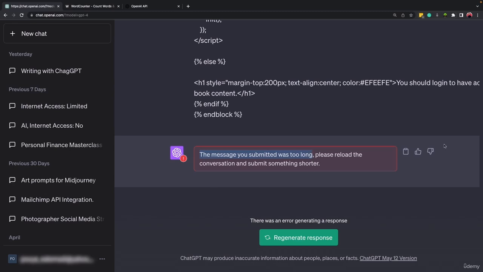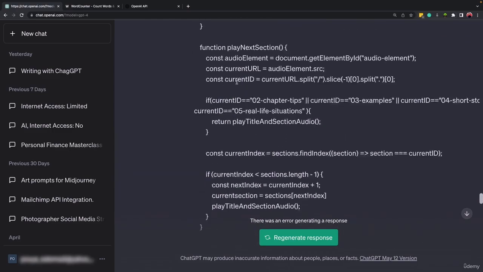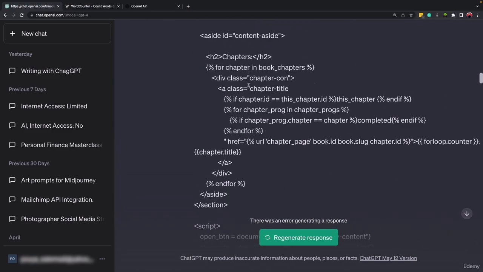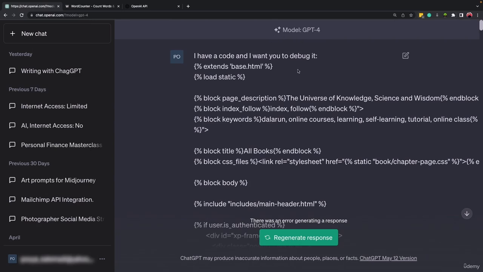Please reload it and make it shorter. So how can we overcome this challenge here? As I said, the number of tokens in ChatGPT 4 and ChatGPT 3.5 are different. So if I paste the same thing in ChatGPT 3.5, it will work, okay? Because the token limit for each version is different. So how should we overcome this challenge?